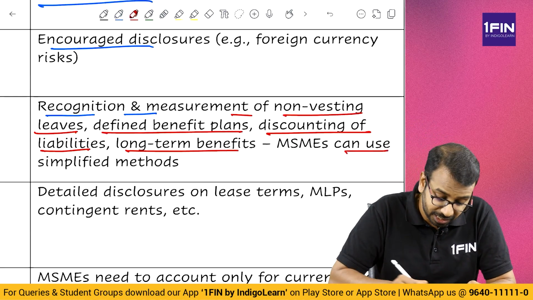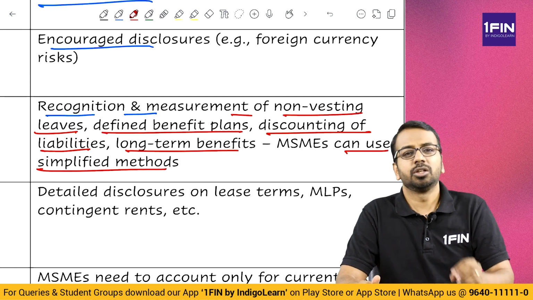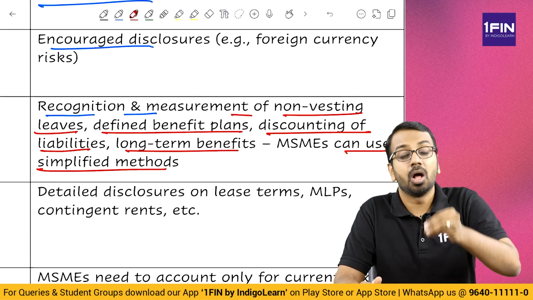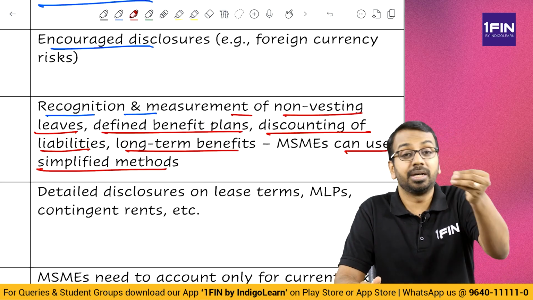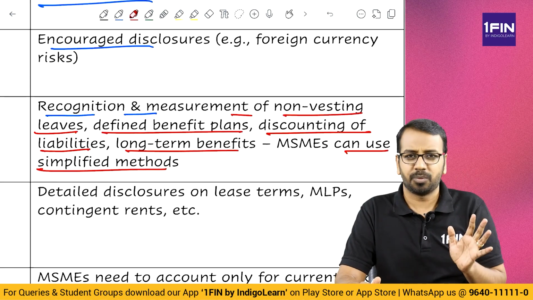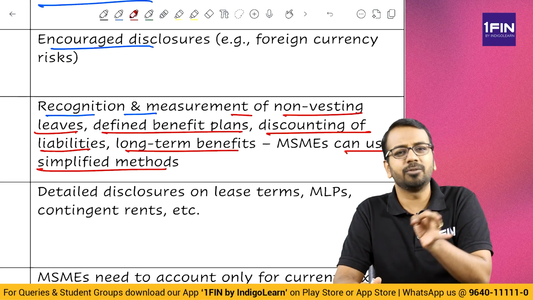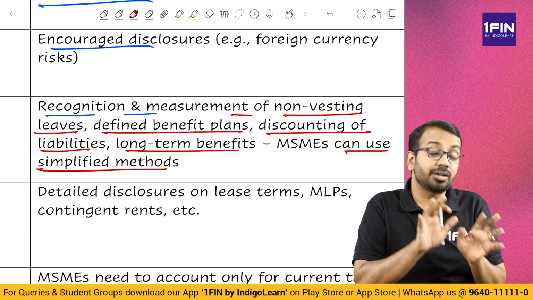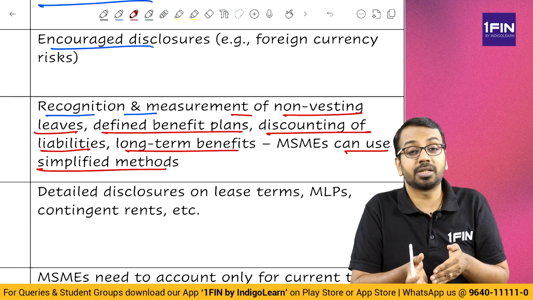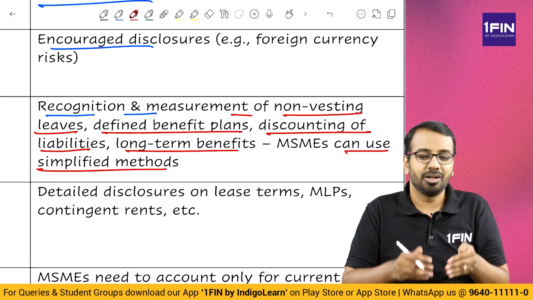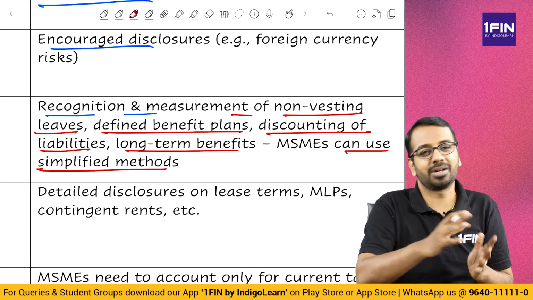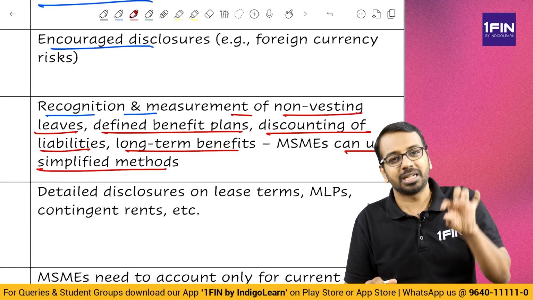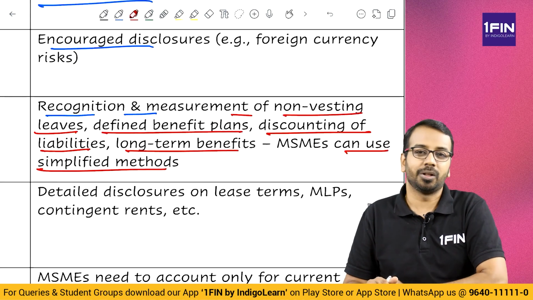You can take a simplified approach. So, you can assume, for example, all the payments will be done at the end of the year. A simple assumption can be taken and you can do the calculation. Now, one thing that you need to understand is all of these terminologies you will understand only if you have completed the relevant standard. So, this part you should revisit after you have completed all the standards.